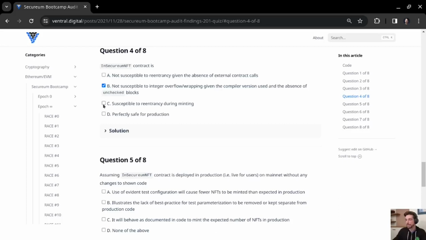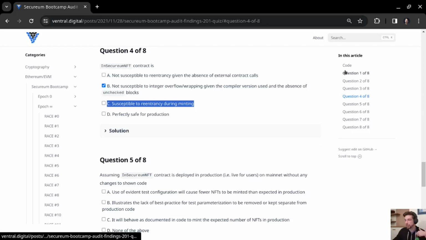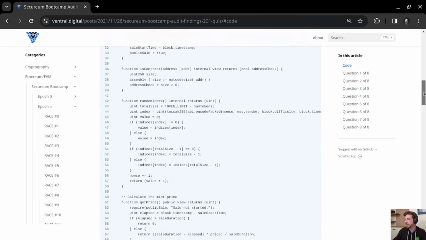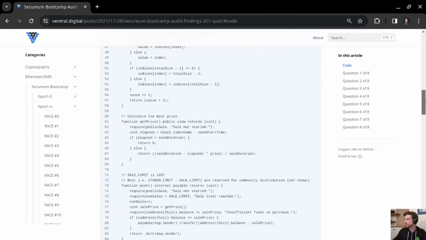Then we have option C, which says it's susceptible to reentrancy during minting. We've already seen that during minting we have 2 external calls, one to return the change money, and 2 to let the caller know, which calls the callback to the caller. So can this actually be exploited?